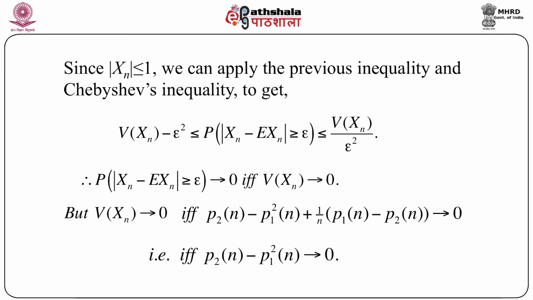The beauty of the proof is that the problem we are dealing with is a sequence of bounded random variables. As soon as we get the boundedness, we can immediately apply the previous Kolmogorov's inequality to get a lower bound. And we can always use Chebyshev's inequality to get an upper bound. Interestingly, both the lower bound and the upper bound involve the variance of xn in such a way that the main quantity of interest is bounded by two numbers that are very, very close to 0. And since epsilon is arbitrary, this quantity will go to 0.